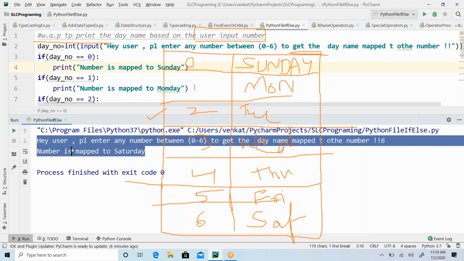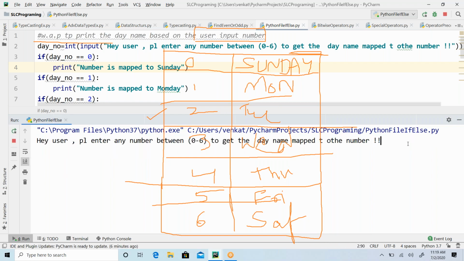Number is mapped to Saturday. Okay, I will enter some different number, guys. 10. I'm entering 10 here. What is the output? When I enter 10, I don't see anything. So that means it doesn't map to anything, right? It is not mapped to anything.